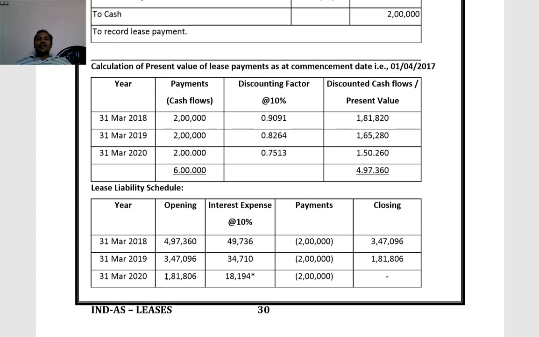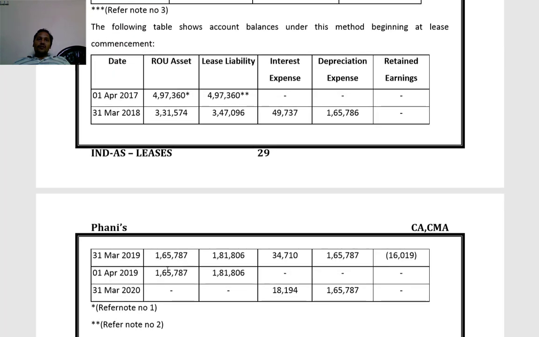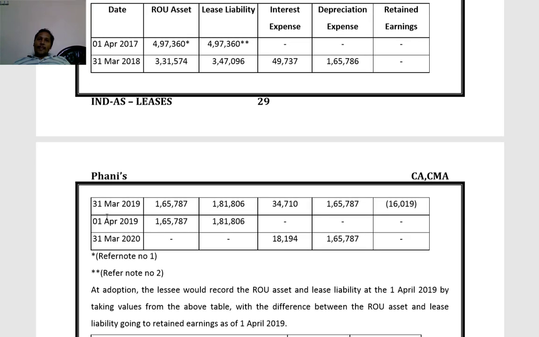1,81,806. The balance comes to... Now, on 31st March 2019, that is at the end of second year, ROU asset balance is 1,65,787. Lease liability is 1,81,806. For this, we have to record the entry. The difference 16,019, we have to consider it as loss.